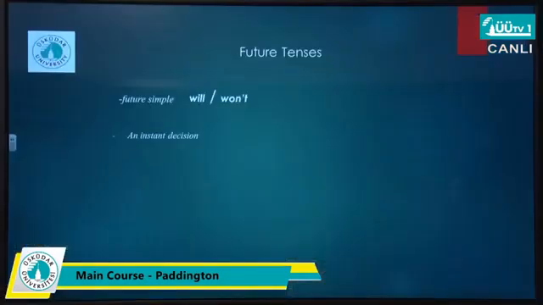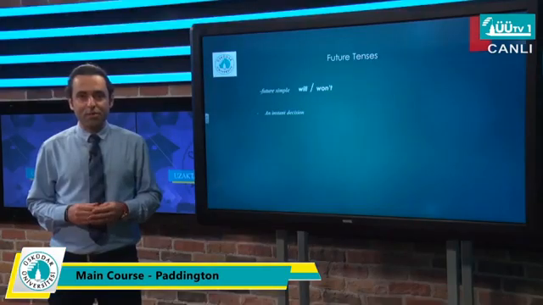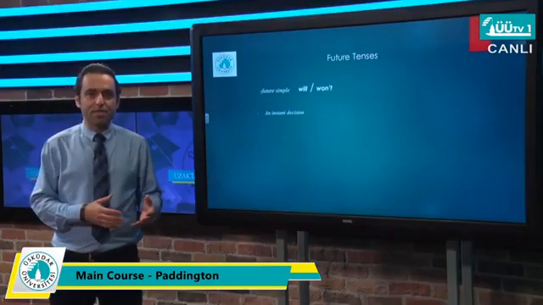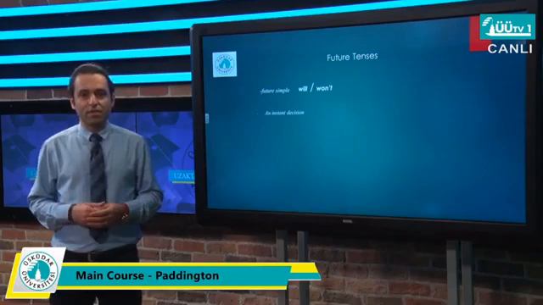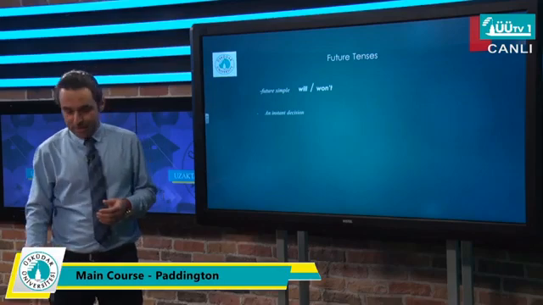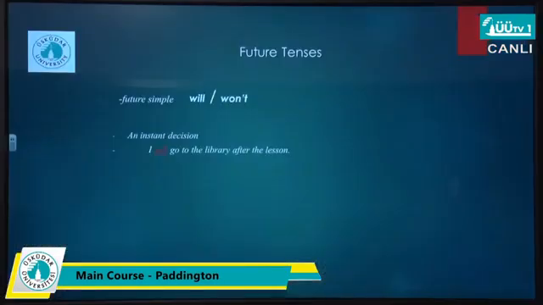First one is when we want to talk about an instant decision, a decision that we make instantly without pre-thought. We're sitting at home and all of a sudden we decide to do something. It is an instant decision. Look at this example: I will go to the library after the lesson. It's a decision that you made without having any plan before that.